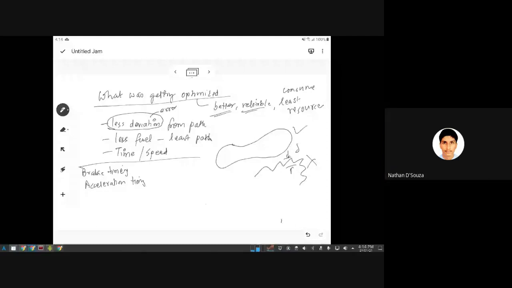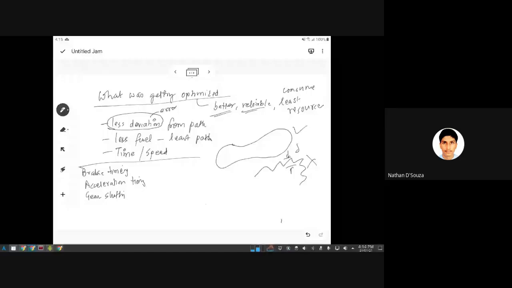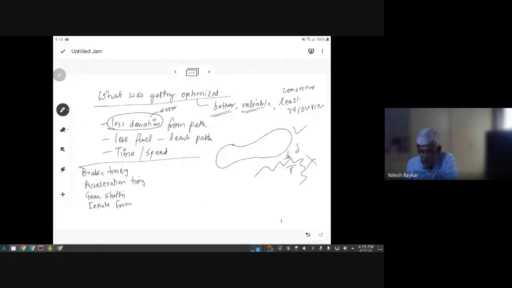Having a better input feed from the cameras or various sensors used to recognize obstacles. Shape of the car. Input from sensors. Okay. Shape of the car.